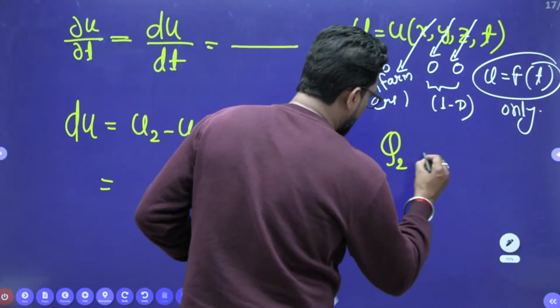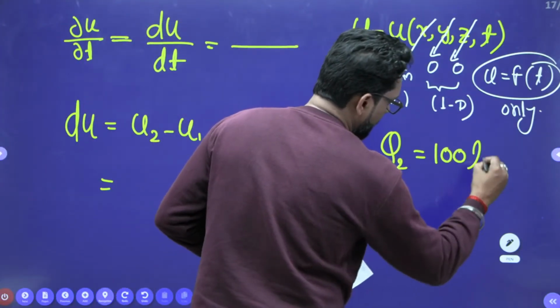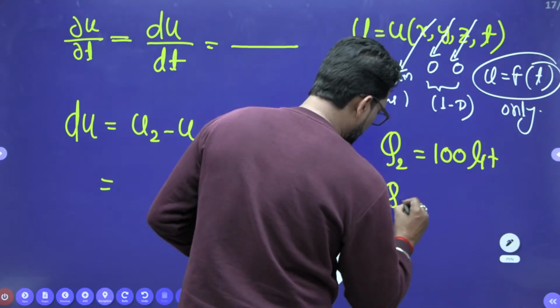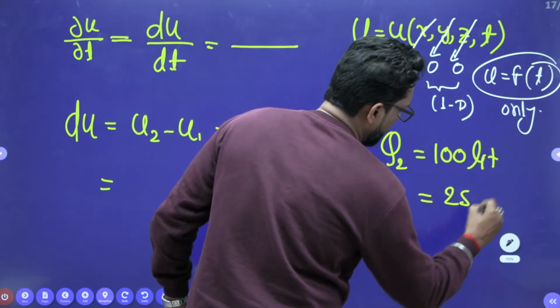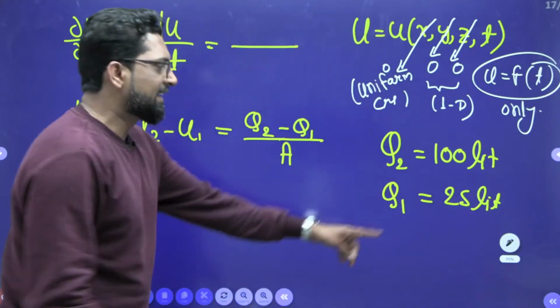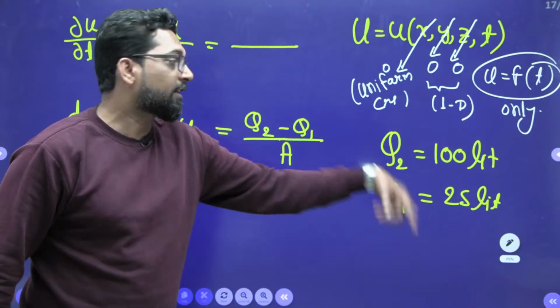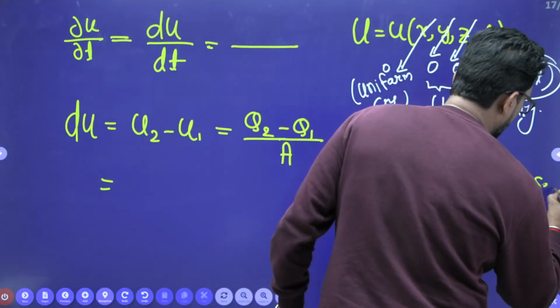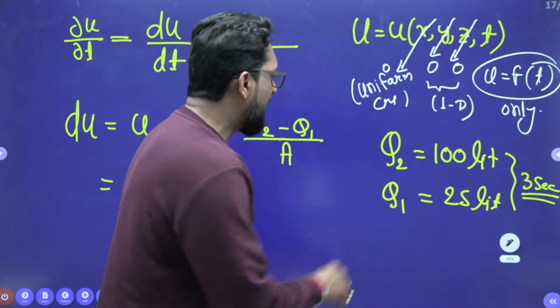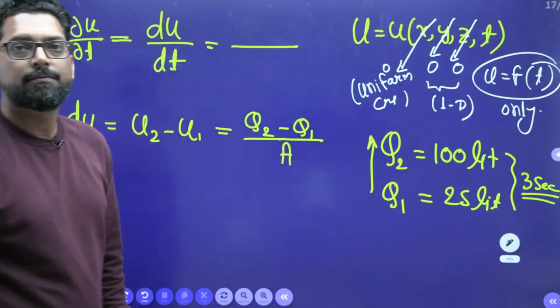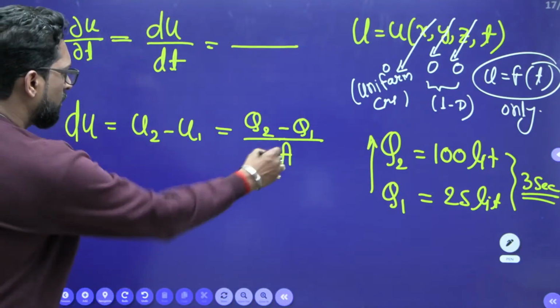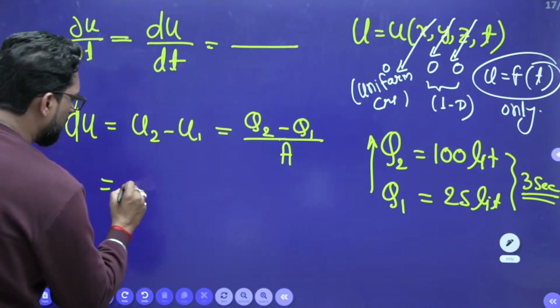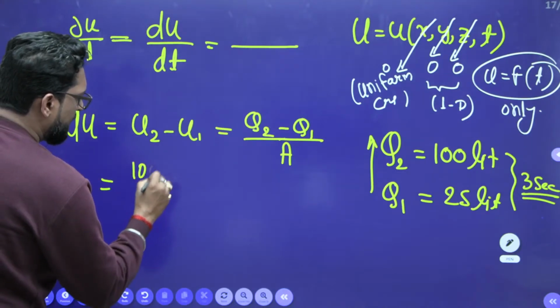Discharge q2 is given as 100 liter and q1 is given as 25 liter. That means the initial discharge is 25 liter. After some time, that means after 3 seconds, the discharge will increase and it is 100 liter. So q2 is 100